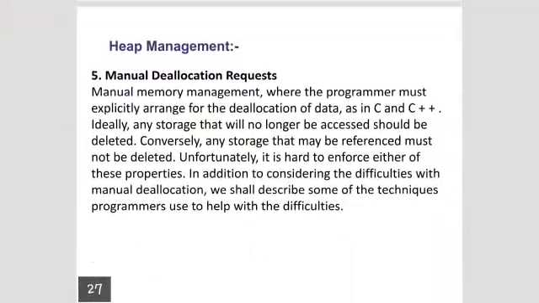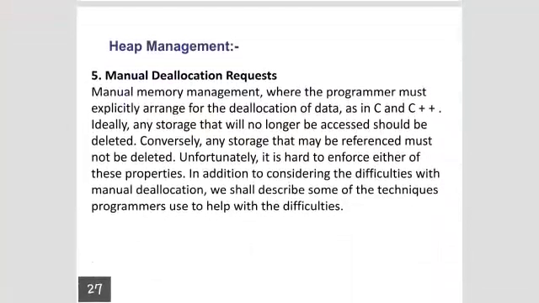Whenever the execution is performed on that variable, it is also the responsibility of the programmer to deallocate the memory from that space, because that memory can be used by other programs. So in manual memory management, the programmer must explicitly arrange for the deallocation of data.